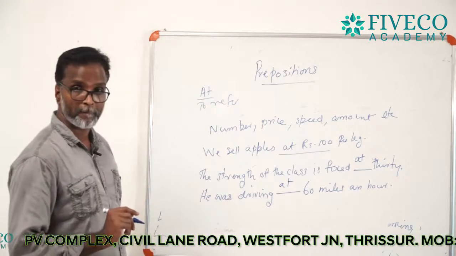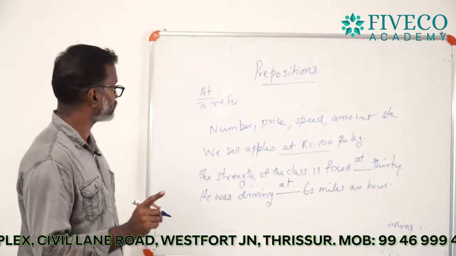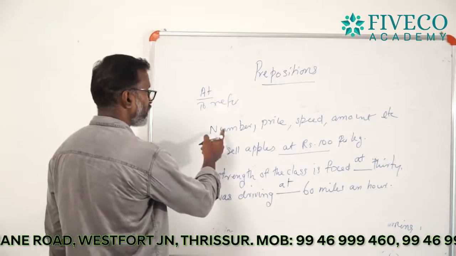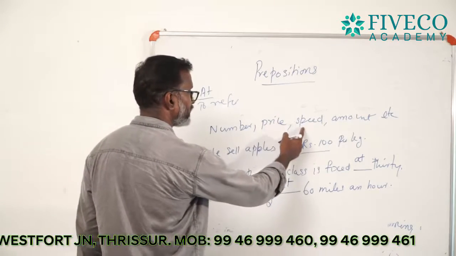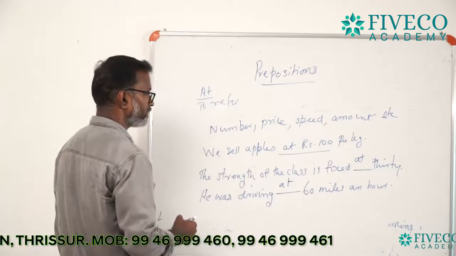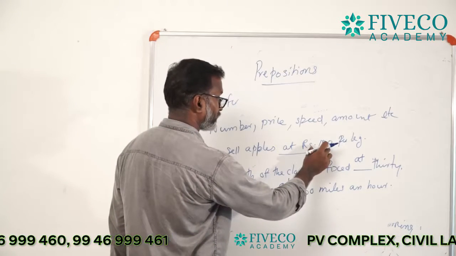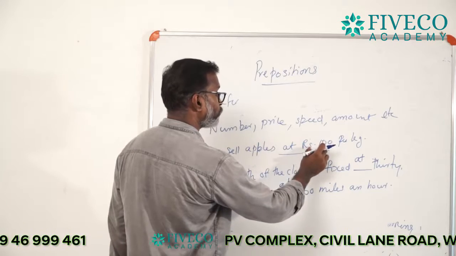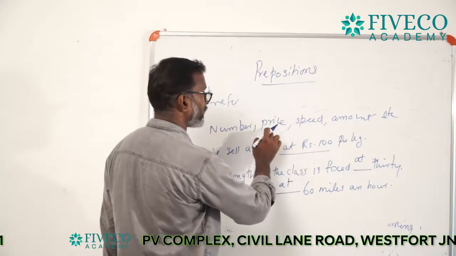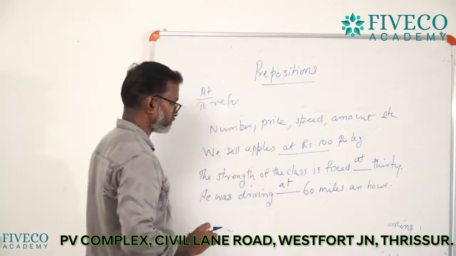So remember, you can use "at" to refer to number, price, speed, amount, etc. In the first example, rupees 100 is a good example for amount and price, so we used "at".